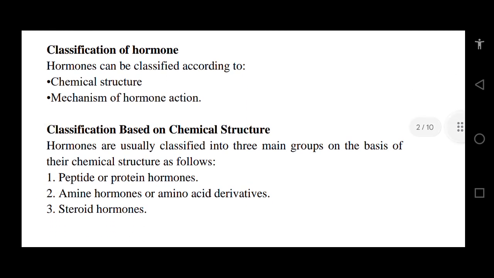Classification of hormones is based on chemical nature and the mechanism of hormone action. Classification of hormones based on chemical structures is as follows: peptide or protein hormones, amine hormones or amino acid derivatives, and the third one is steroid hormones.